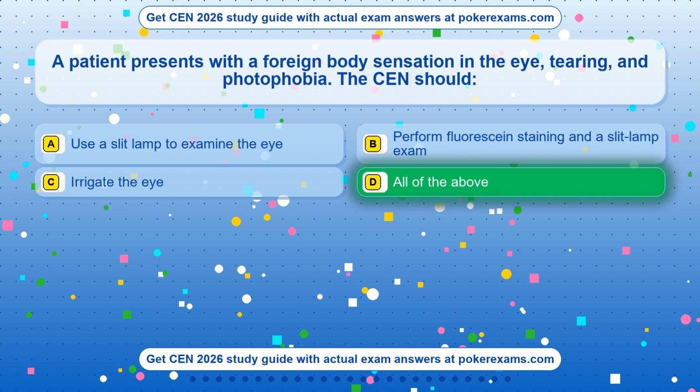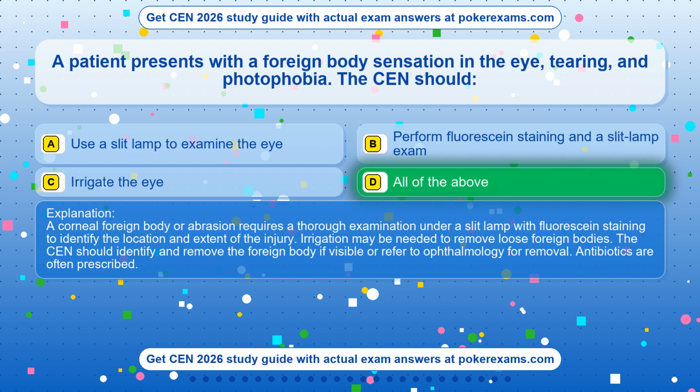All of the above. A corneal foreign body or abrasion requires a thorough examination under a slit lamp with fluorescein staining to identify the location and extent of the injury. Irrigation may be needed to remove loose foreign bodies. The CEN should identify and remove the foreign body if visible or refer to ophthalmology for removal. Antibiotics are often prescribed.